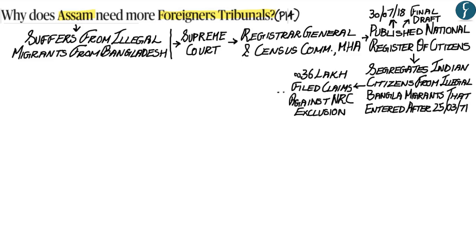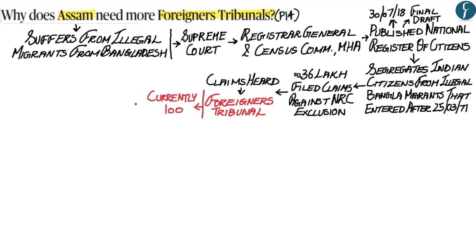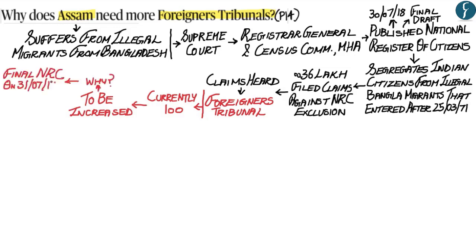Now, these claims, which have been filed by 36 lakh people within the state of Assam, are being heard by the Foreigners Tribunal. Currently about 100 tribunals exist within the state of Assam. However, these 100 Foreigners Tribunals are going to be increased. Now, the final list of the NRC is going to be published on 31st of July 2019. Therefore, again, when the final NRC list is published, various individuals are going to be left out.